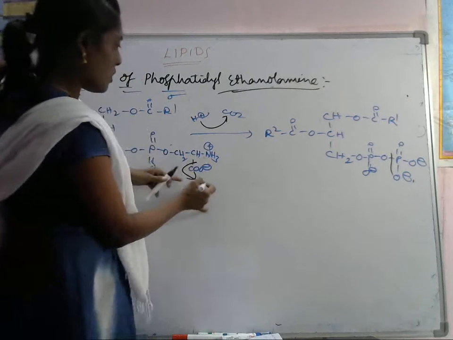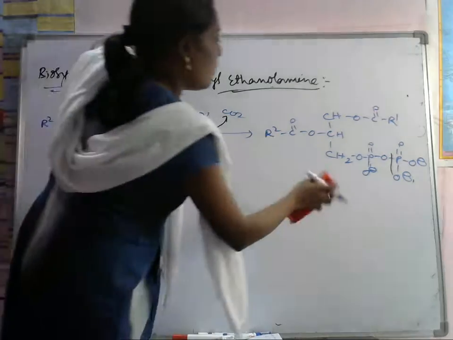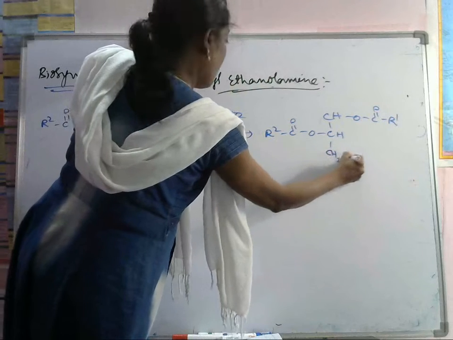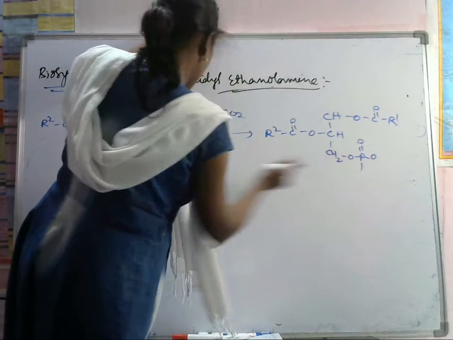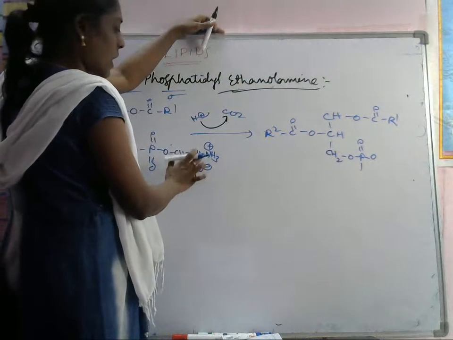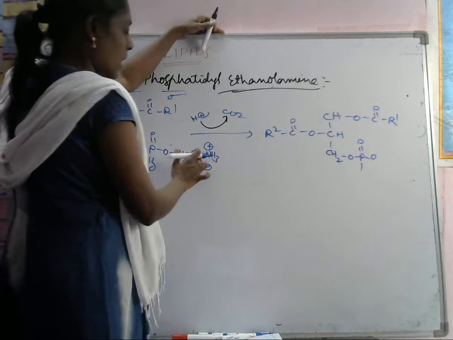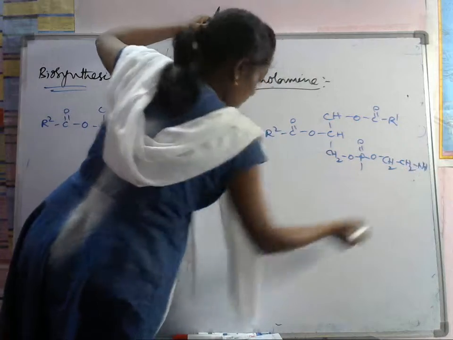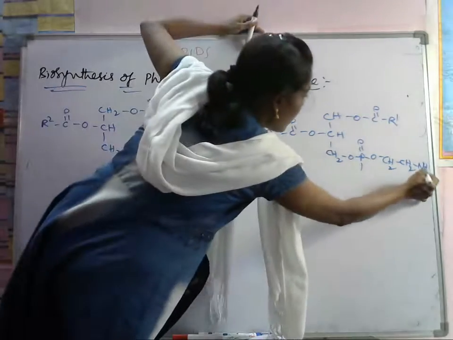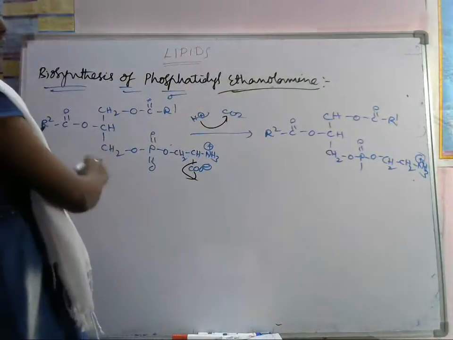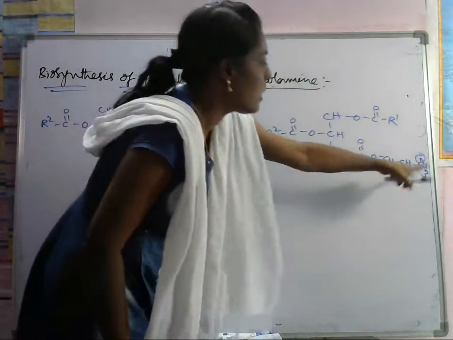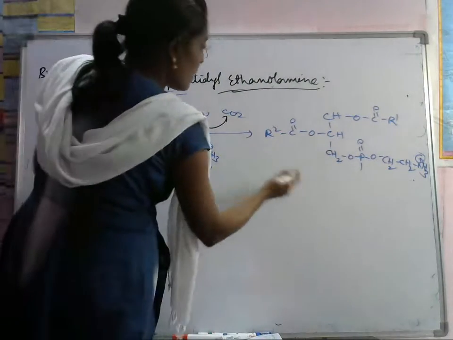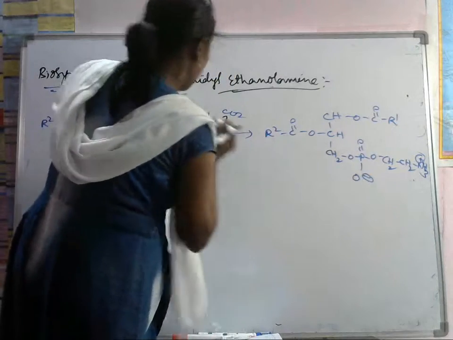Just we are removing this COO group. So then what will we get here? CH2 O P double bond O. We are removing this part, and we are adding H plus here. So H plus will come and attack, and this is converted into CH2 NH3 plus. So this is the phosphatidyl ethanolamine. Here ethanolamine is there. So this is called ethanolamine. That's why it is called phosphatidyl ethanolamine.